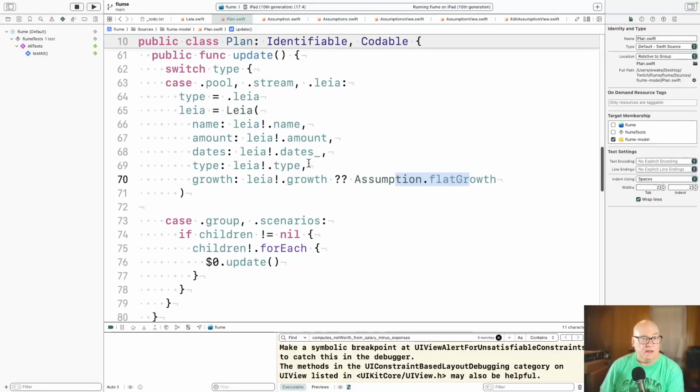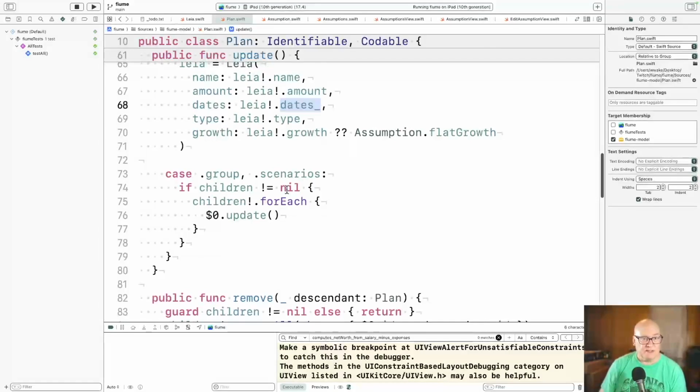Okay, so the other one you can see we're doing is we're creating it with the dates. And we're getting the dates from the existing Leia object. So the plan contains a Leia. Leia has the dates, and we'll grab those dates and set our dates field so we know we're getting that set. All right, the group and scenarios, that's just the recursive case. They contain children that have Leias. So recursively, we just always update groups and scenarios.